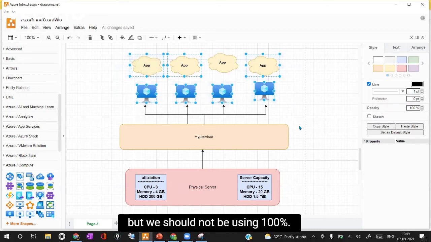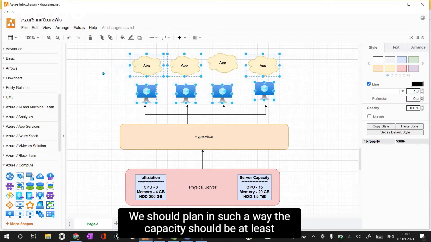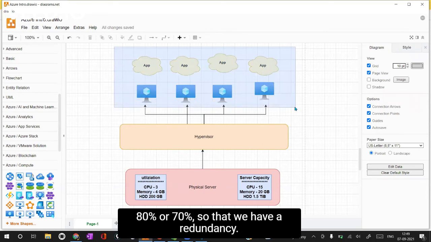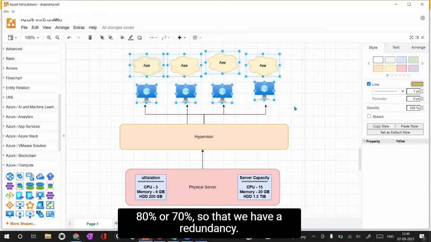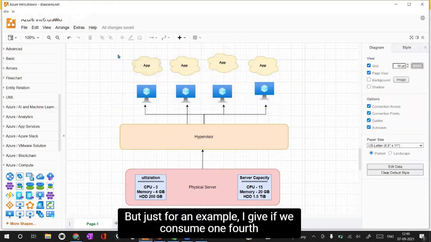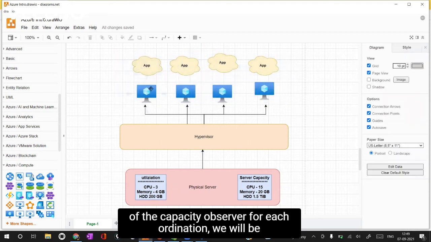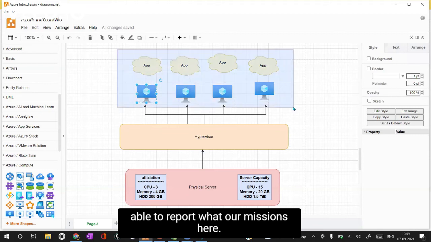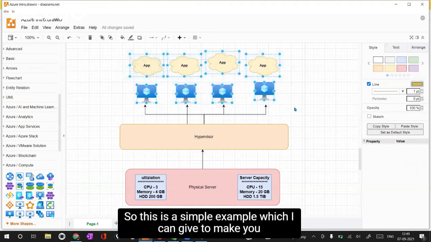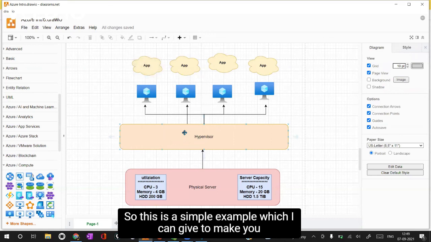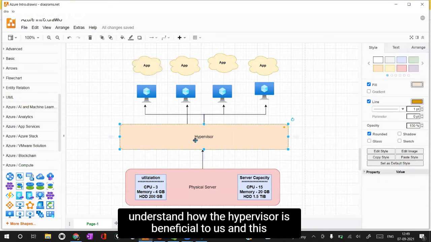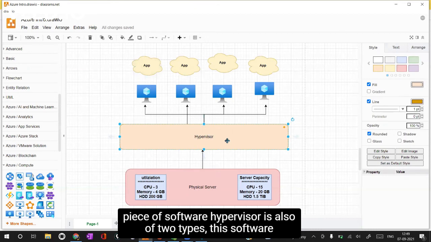But we should not be using 100%. We should plan in such a way that the capacity usage is at most 80% or 70% so that we have redundancy. But just for an example, if we consume 1/4 of the capacity of the server for each virtual machine, we will be able to run 4 virtual machines here. So this is a simple example to help you understand how the hypervisor is beneficial to us. And this piece of software, the hypervisor, is also of two types.